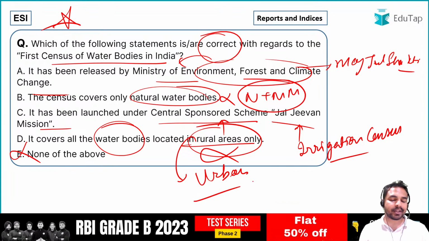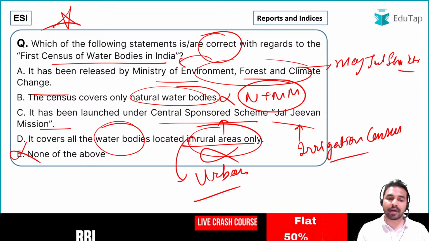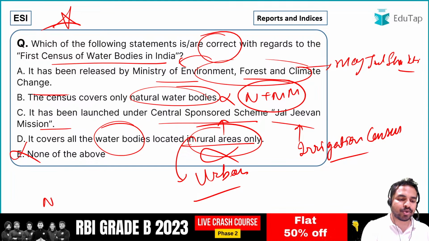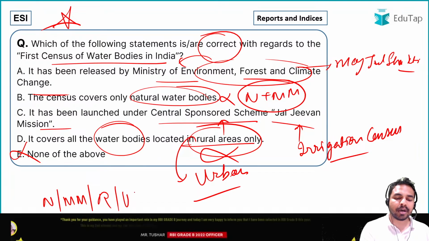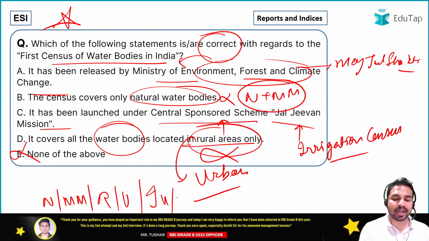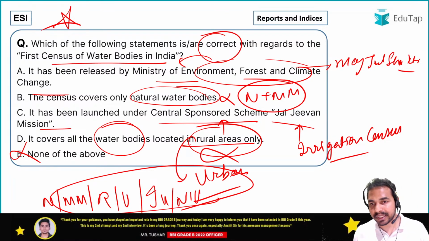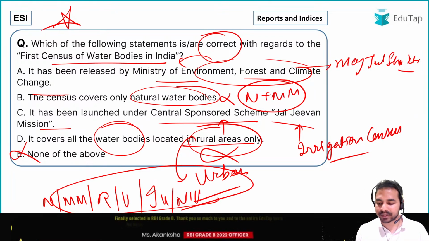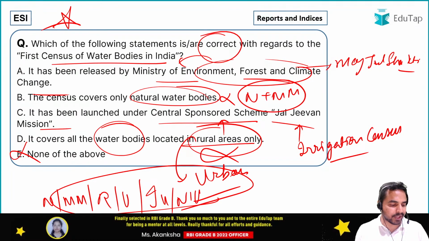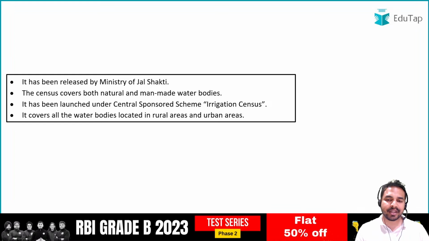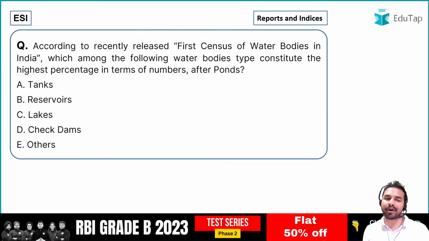So guys, when we talk about this particular report, this report covers all the water bodies which are natural, man-made. It includes the water bodies which are in the rural areas, in the urban areas, which are in use, which are not in use. So all such kind of water bodies are being considered under this particular census. I hope that this is clear to all of you guys. Absolutely right. I can see all the people are giving me the right answers. So guys, here is the right answer. We have already discussed this important part. Let us move on to our next important part.